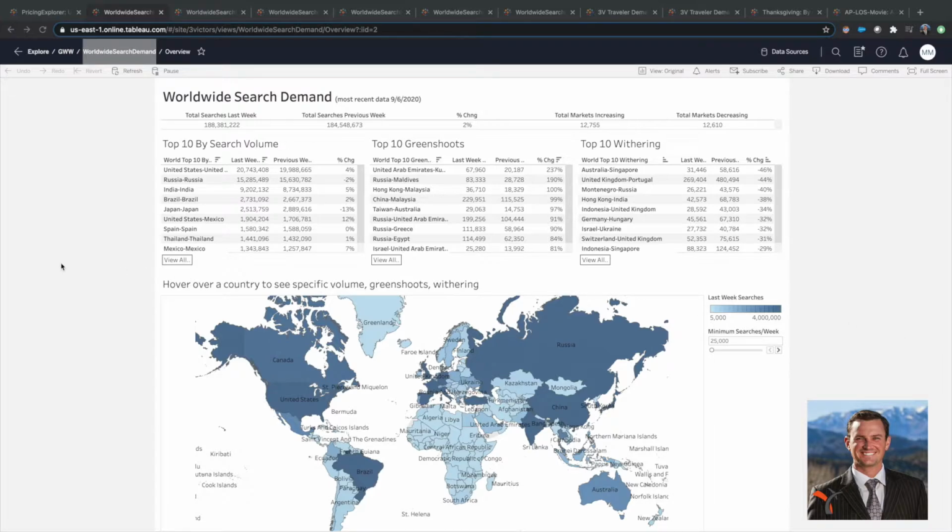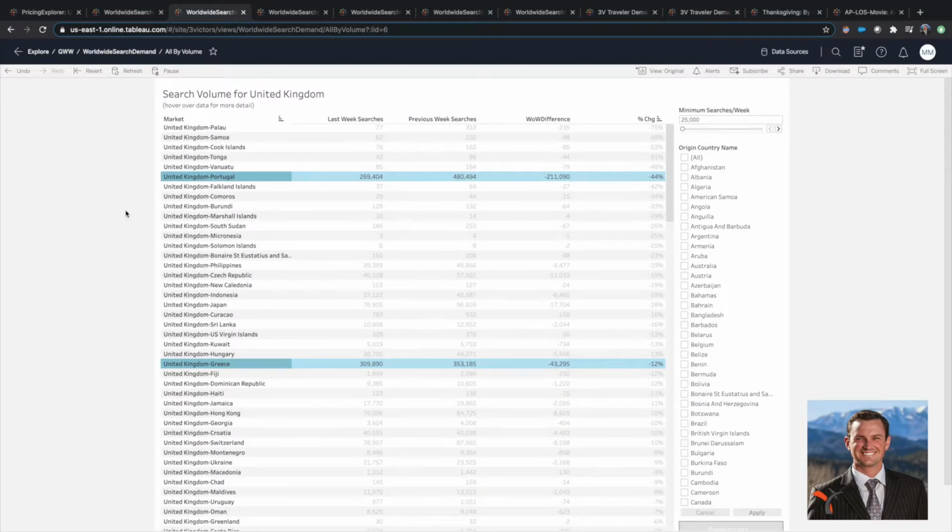This particular screen is a week-over-week analysis of the data displaying the top 10 countries by volume, positive percent change, otherwise known as green shoots, and negative percent change, otherwise known as witherings. Let's dive into some of the more interesting insights of the data for this time period.